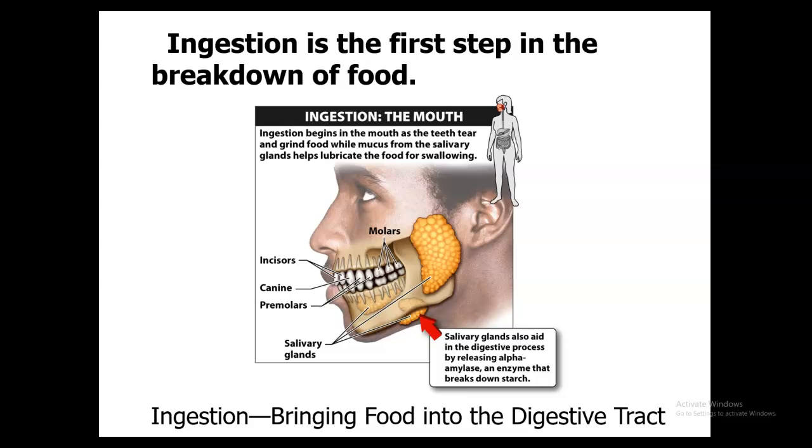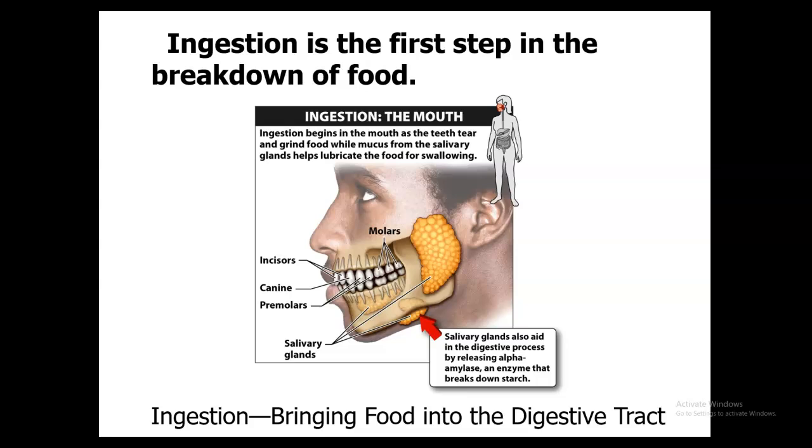They secrete mucus, which lubricates the food and helps it pass to the stomach, and also enzymes such as salivary amylase, and that's going to help initiate the digestion of breaking down some of those starch molecules that are going to be found in the food.